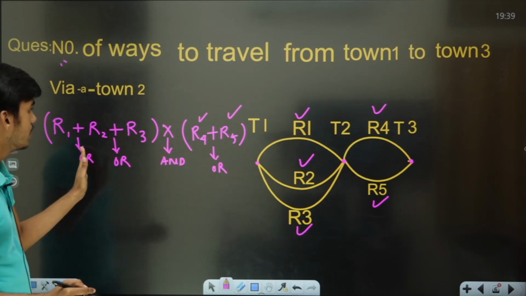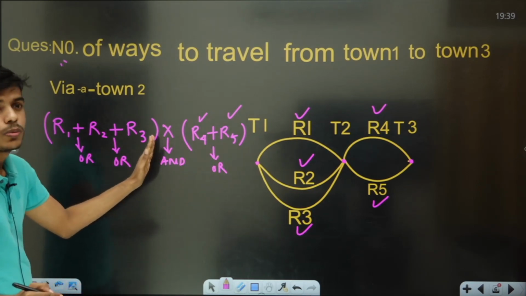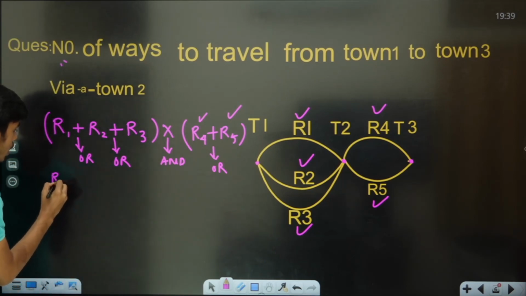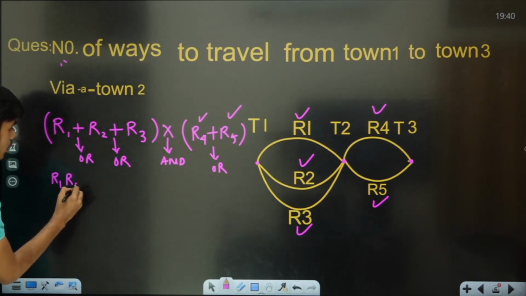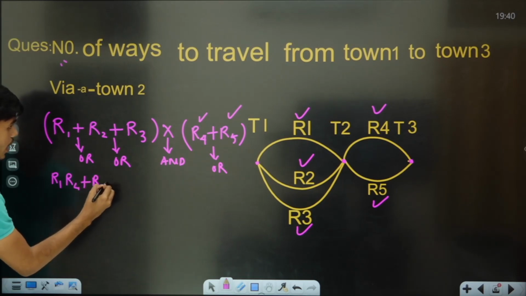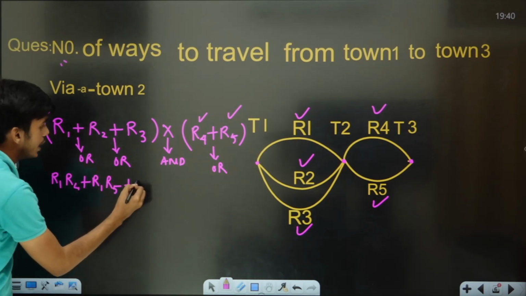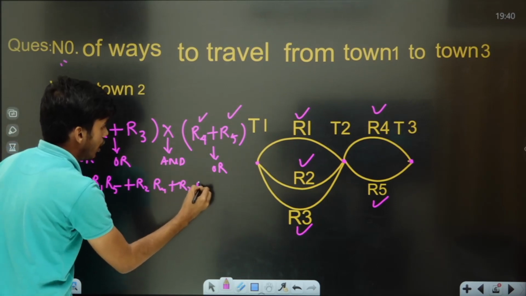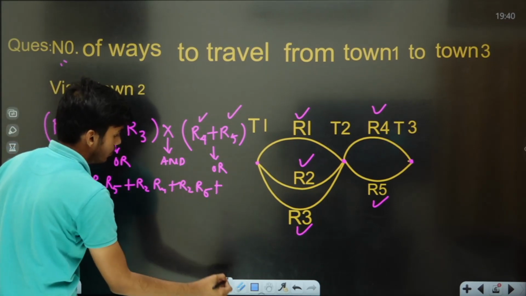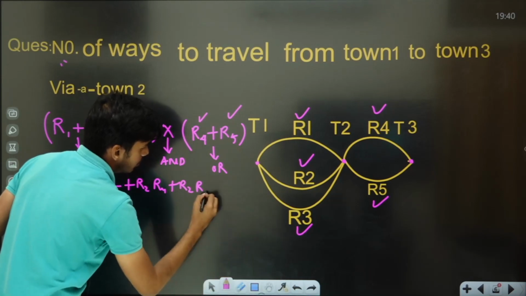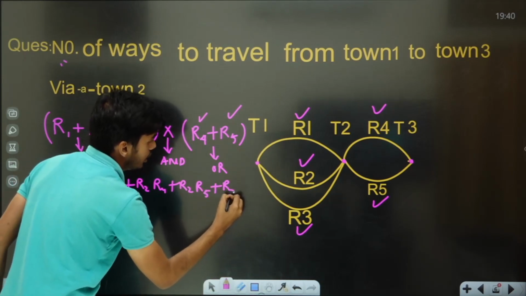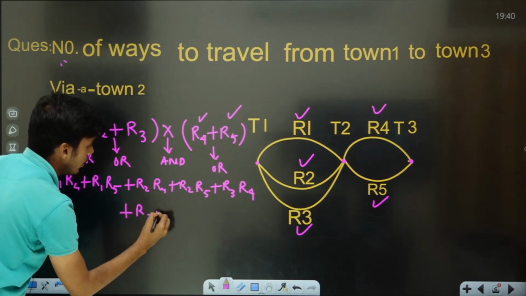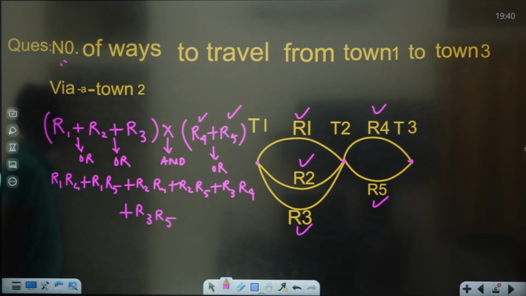You might be remembering the distributive property of multiplication over addition. So we'll be going to get R1 and R4, or R1 and R5, or R2 and R4, or R2 and R5, or R3 and R4, or R3 and R5. This many ways will be there.